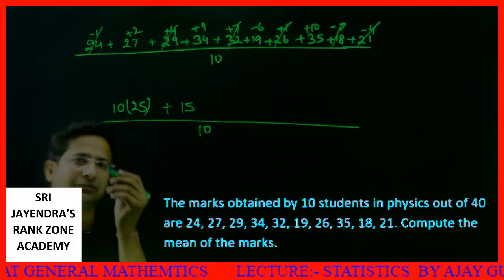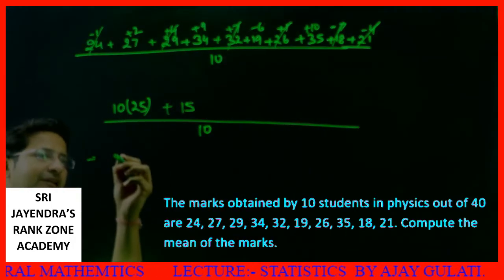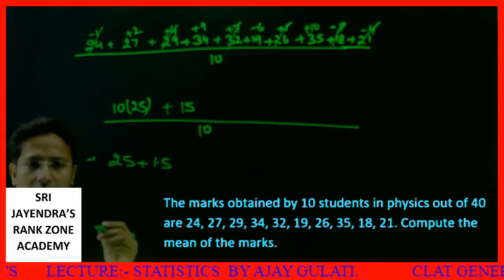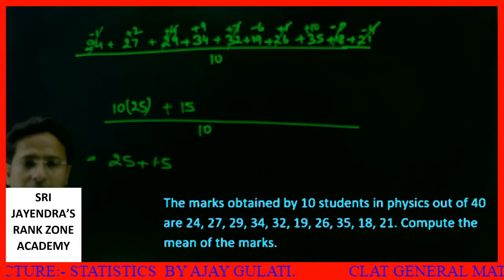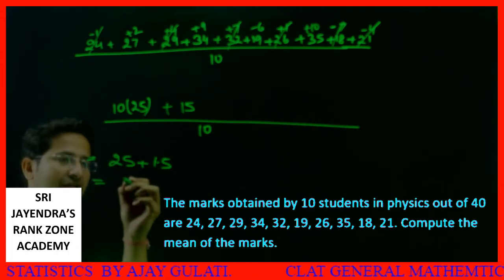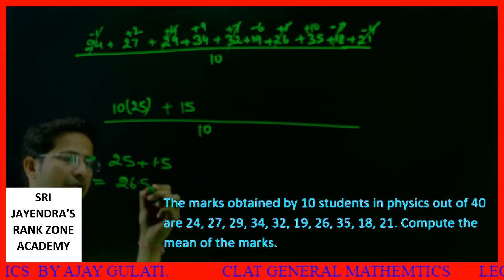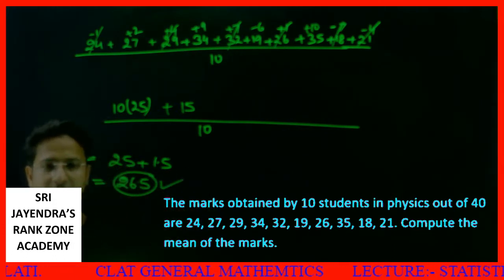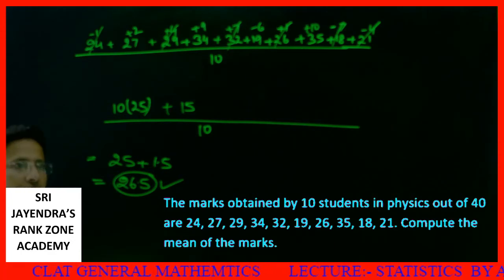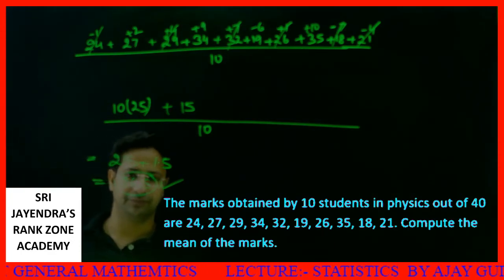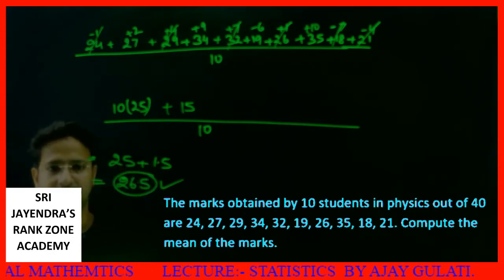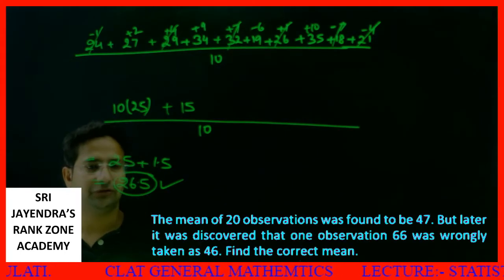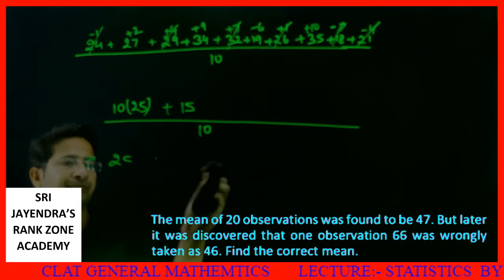So my average comes out to be 10 divided by 10 cancel, 25 plus 15 by 10 is 1.5, or you can say, students, that your average is 26.5. This is your average, and I hope it's clear to all of you. Should we move ahead, dear students? Let's take the next question.